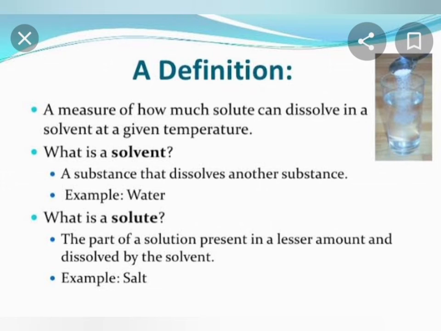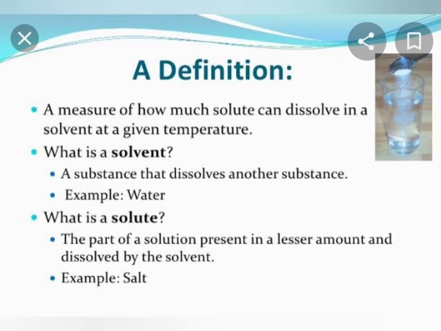What is solubility? The ability of the liquid state of matter to dissolve other substances in it is known as solubility. But why does the liquid state of matter have this ability? Because the liquid molecules are loosely packed and they have some space between them. And what is solute? The substance that gets dissolved in a liquid is known as solute.